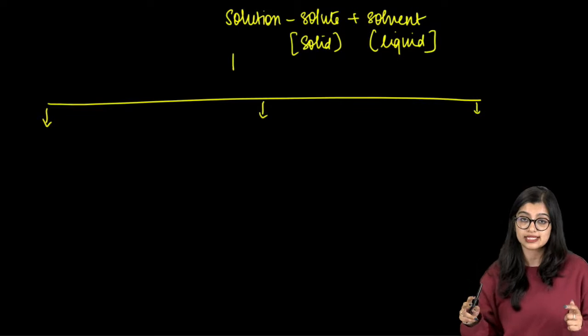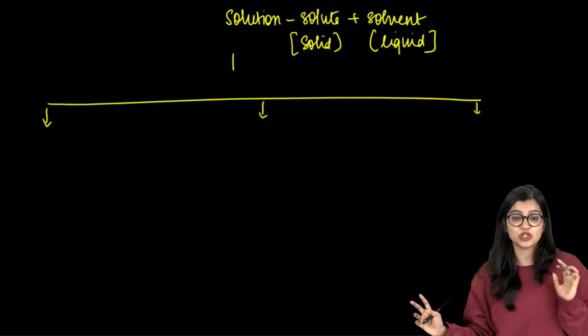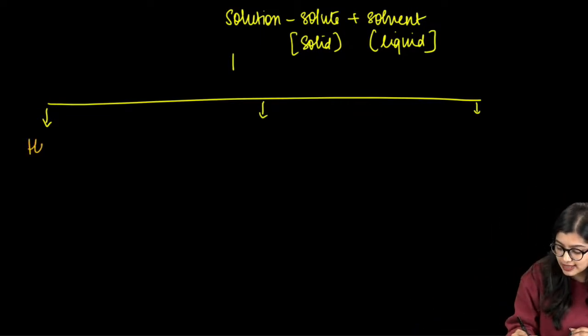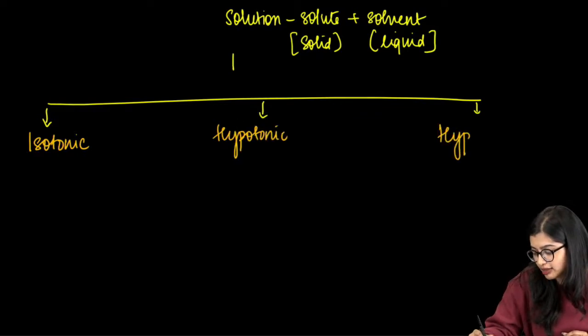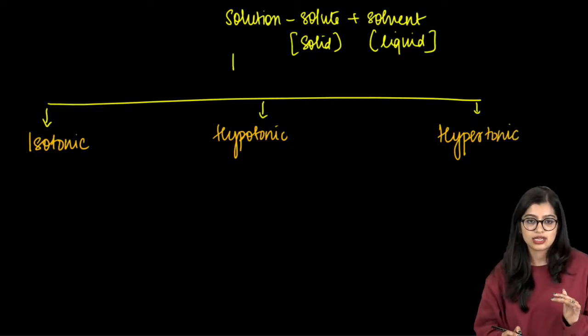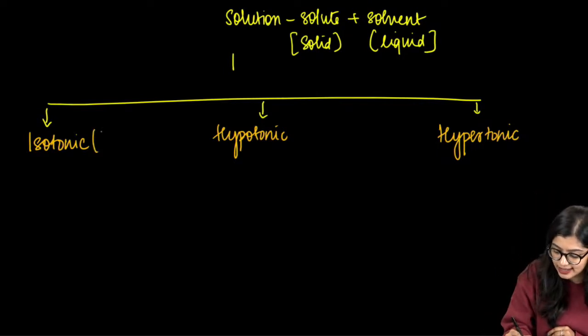Let's recall this concept because a lot of application based questions like the ones we discussed come from this particular topic. We have isotonic solution, hypotonic solution, and hypertonic solution. Now what do we mean by hypo, hyper and iso? Iso here means, assume that it is same. I'm not taking the literal meaning.